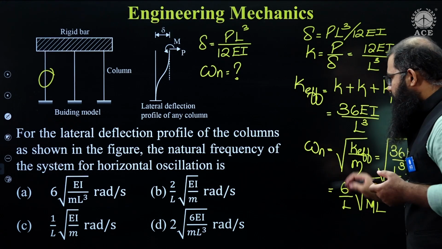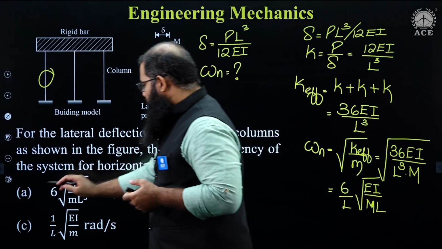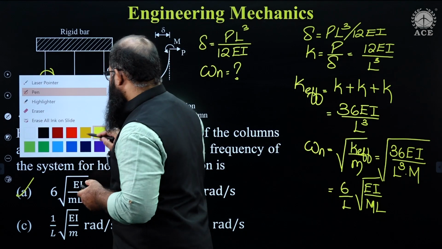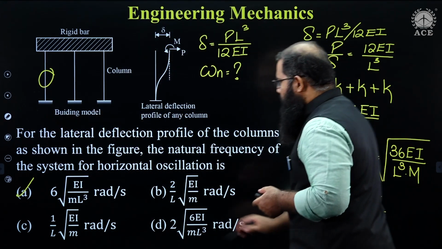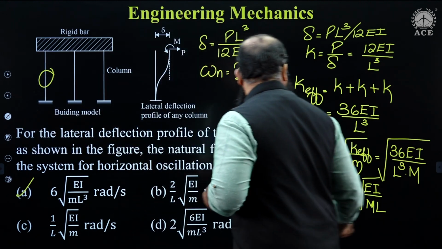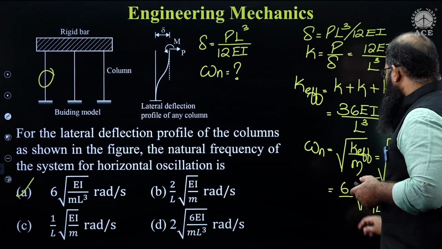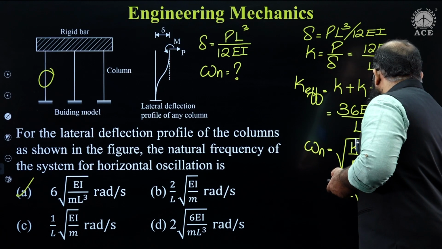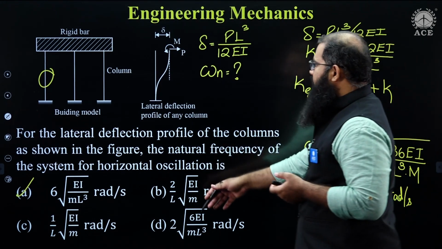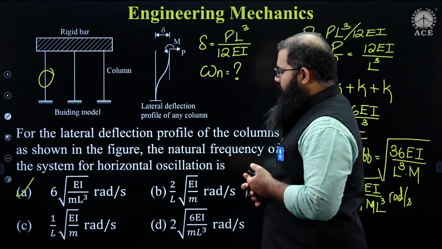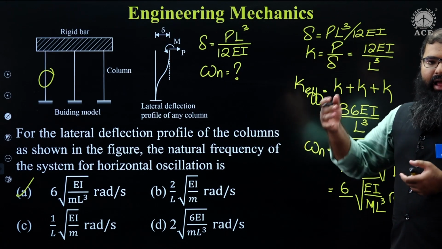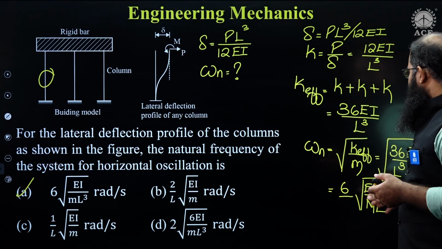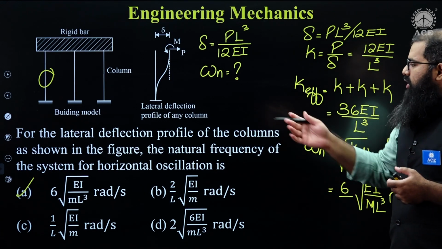Fine, if you put L inside, you're still supposed to get this answer. Option A would be correct. Let us say I leave L inside. If I leave L inside, I'm going to have ml cube over here. So 6 root over of EI upon ml cube radian per second. You see, he has given me the answer in radian per second. Therefore, I'm going for omega n over here, right? If you would give me the answer in terms of hertz, then I have to go for omega n by 2 pi. I hope all of you remember those things. Okay? So the answer over here is 6 root over of EI upon ml cube, which is option A.